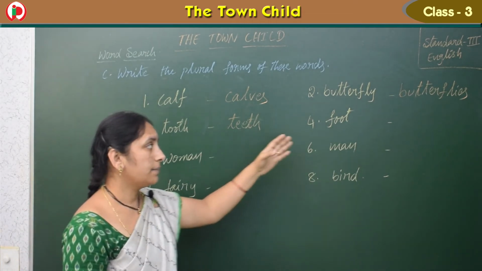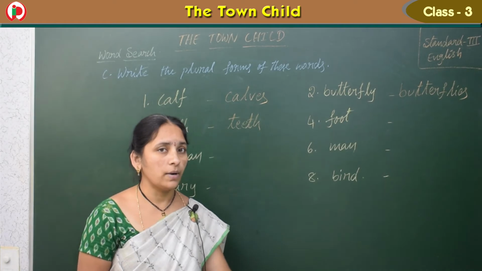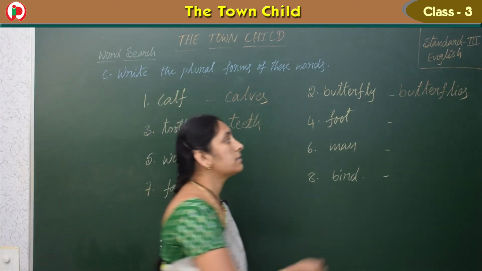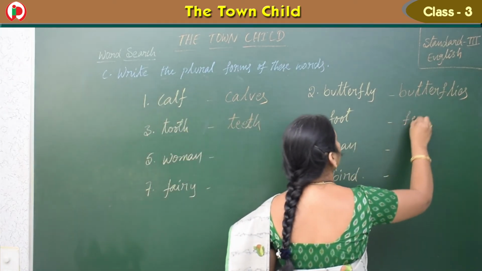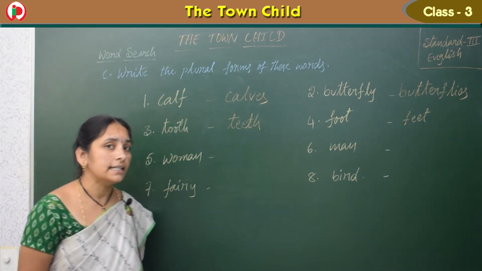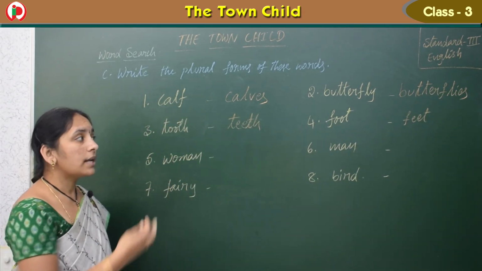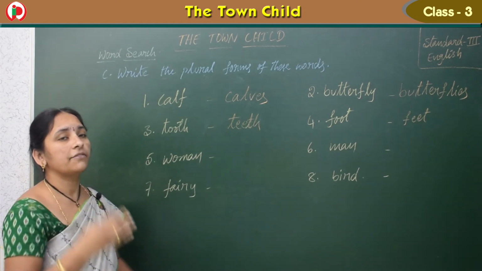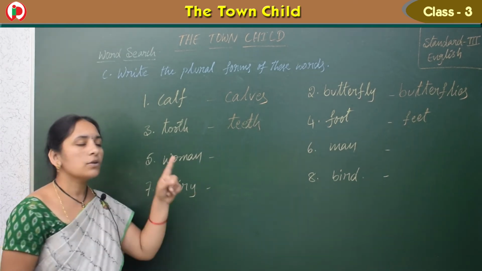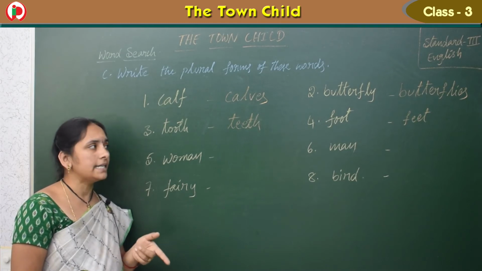Okay children, the same is also foot. So this is my foot, one. But more than one we should call feet. So for any measurement we can say how many feet it is, right? So how many feet is your height. Like this, plural we call it feet, and only one we call foot. The plural form for this is feet.